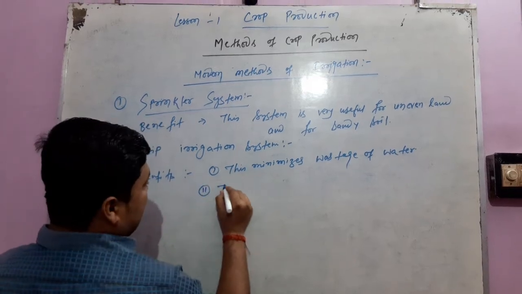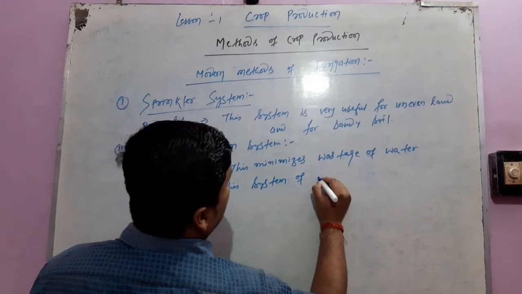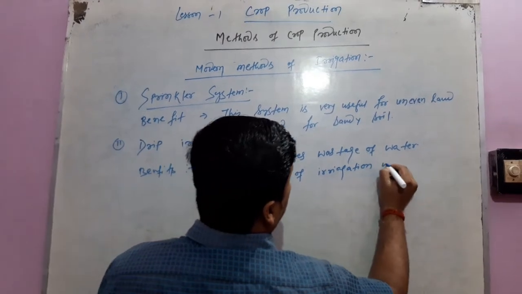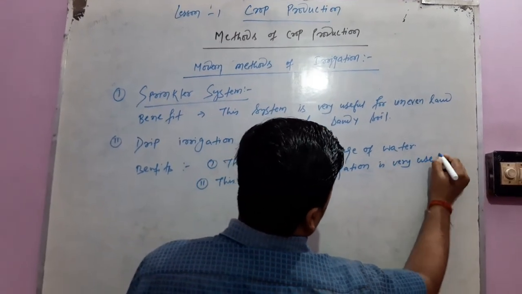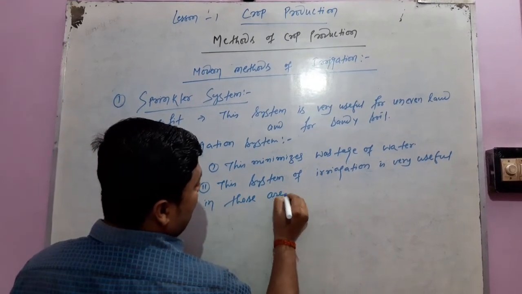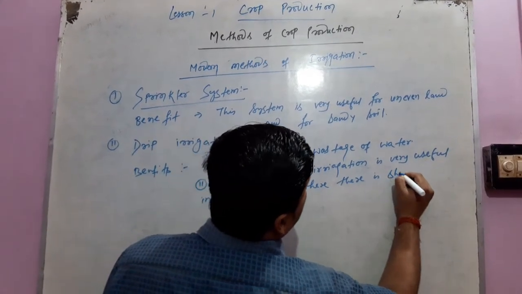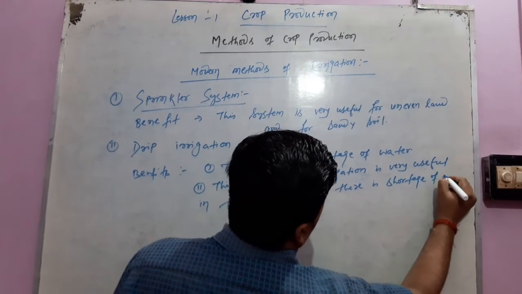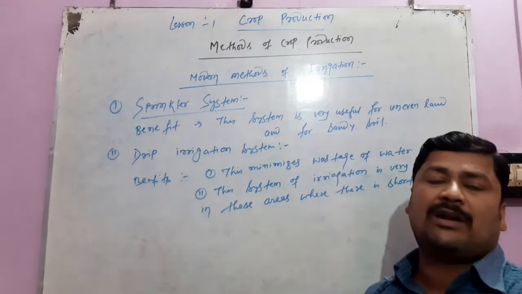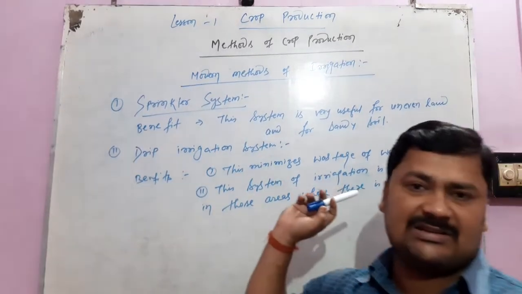And second, this system of irrigation is very useful in those areas where there is shortage of water. So we use water economically. We use the modern means of irrigation, these two types: the sprinkler system and the drip irrigation system.